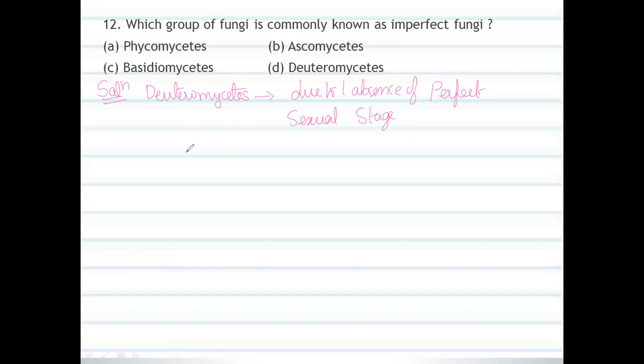So because of that, we simply call it deuteromycetes. So which group of fungi is commonly known as imperfect fungi? Deuteromycetes is the correct option because of the absence of a perfect sexual stage. So this is the correct option, not basidiomycetes, phycomycetes, or ascomycetes. Okay, now I would like to move on to another question.